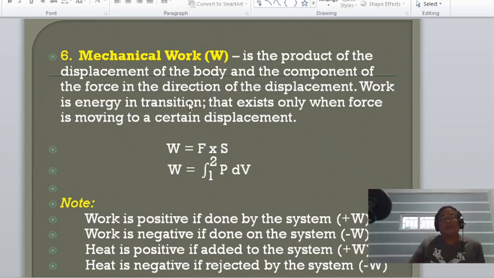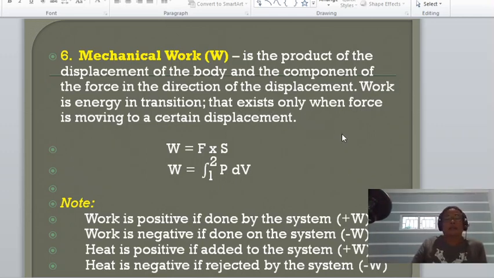Without change in position, of course, there is no work developed. So W is equal to force times a certain distance, or work is equal to the integral of P multiplied by the differential volume. This is for a closed system, of course, from the initial state to the final state.